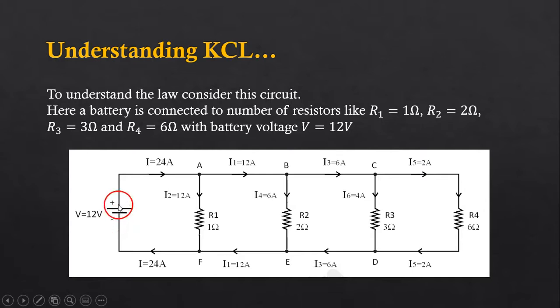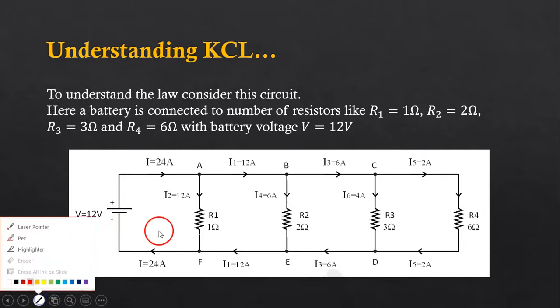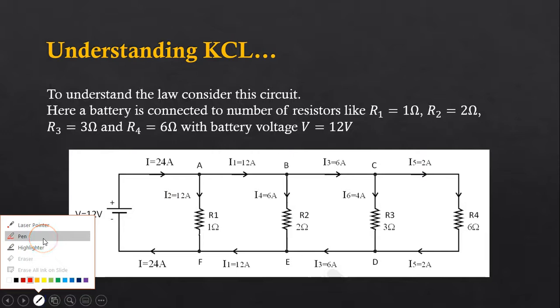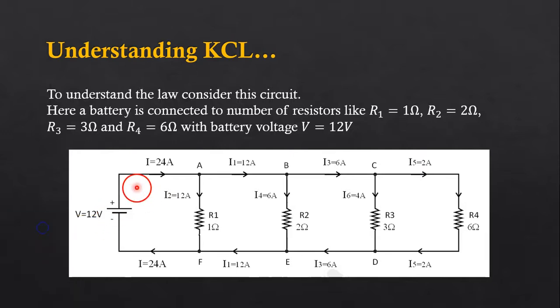So we can say that 24 ampere current is being delivered here. It is delivered by the battery, and this current is delivered here at point A, and then the total current is coming back at the negative terminal of the battery.